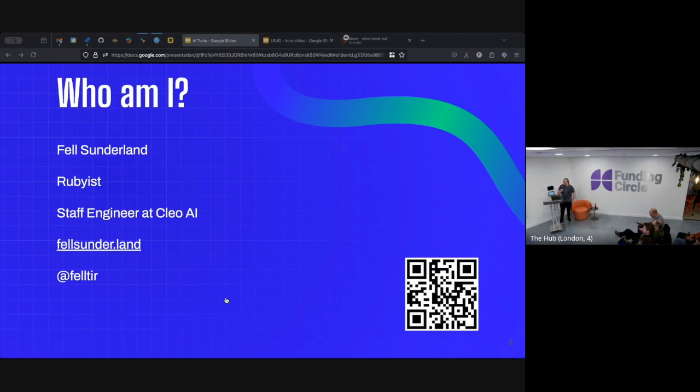This is who I am. I'm Fel. I'm a Rubyist. I'm a staff engineer at Clio AI. I work at a company that does AI-related things, which possibly is going to be relevant for the subject matter of my talk here. That and that QR code are both my website, and that is where I am on places on the internet.